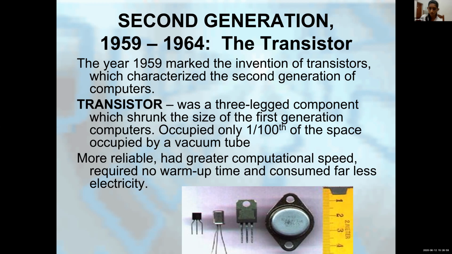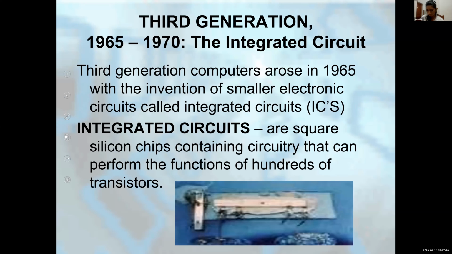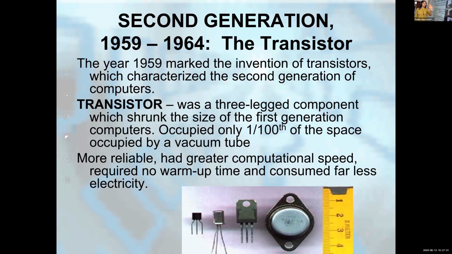But the transistor, you can see a picture of it. The size is less. It occupied only 1/100th of the size of vacuum tubes. So the year is 1959 to 1964, and they used transistors. When you compare with first generation, second generation has many advantages because it replaced vacuum tubes with transistors.